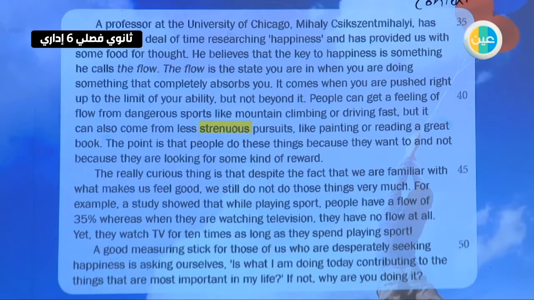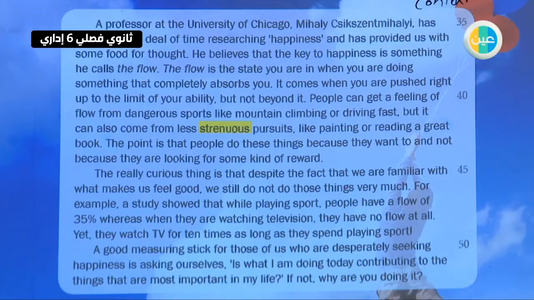The point is that people do these things because they want to and not because they are looking for some kind of reward. The really curious thing is that despite the fact that we are familiar with what makes us feel good, we still do not do those things very much.